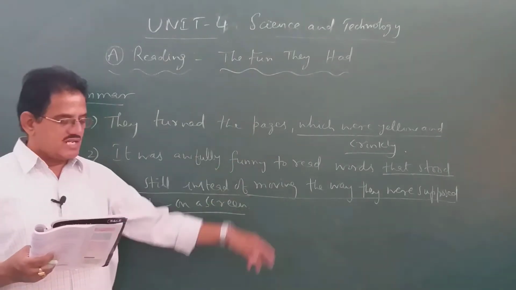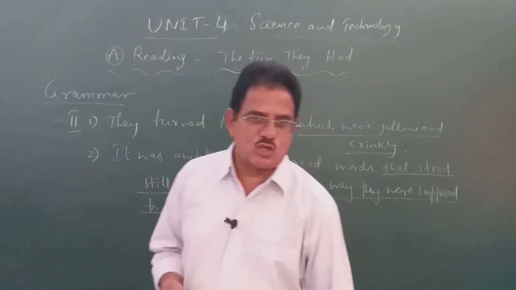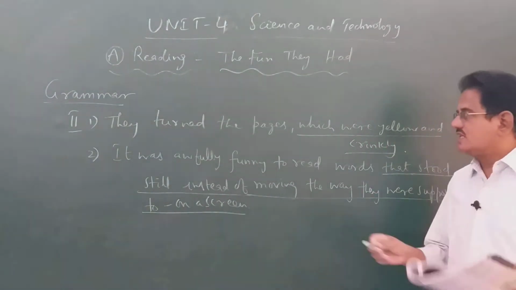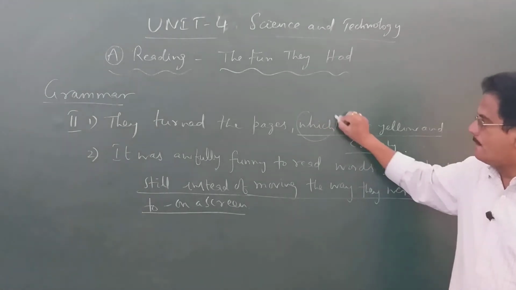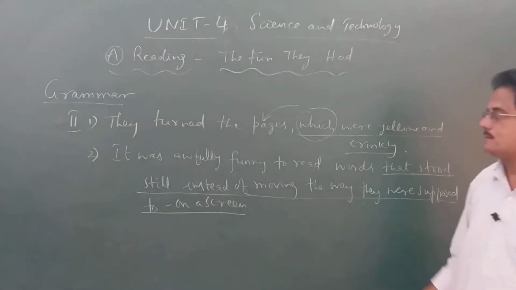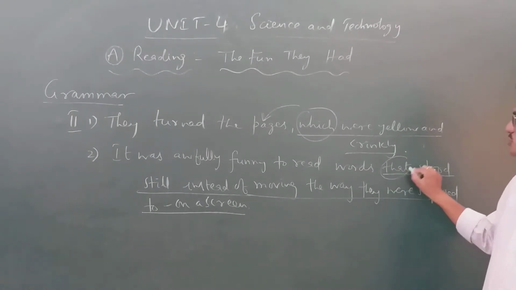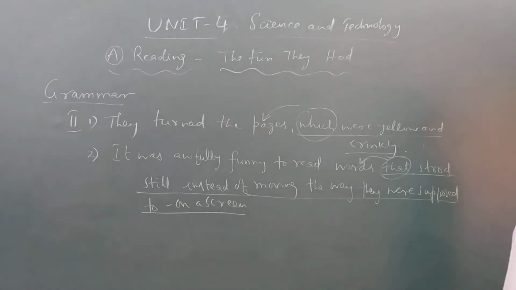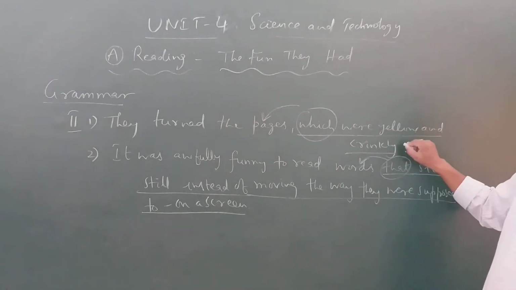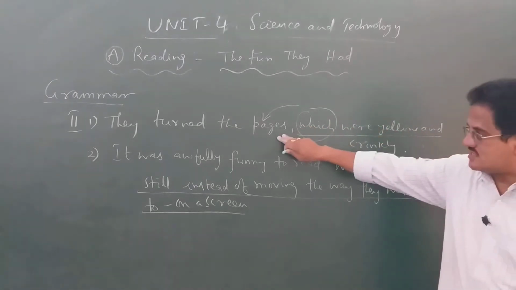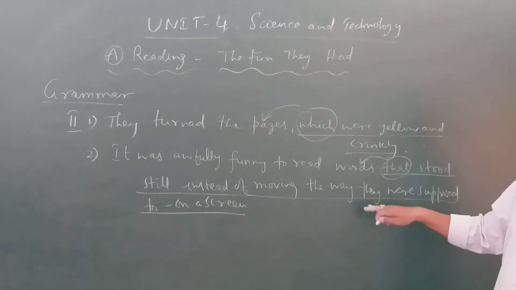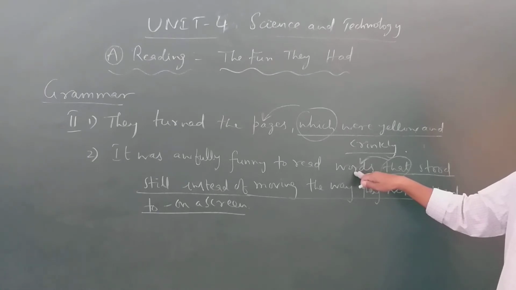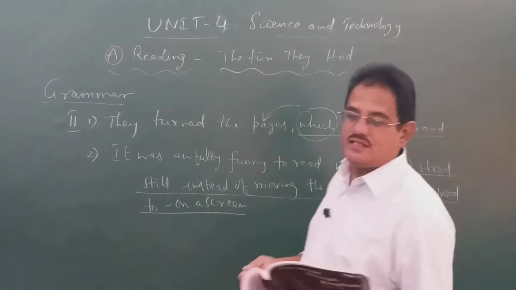The underlined parts in these sentences are known as clauses. Already we know that. They give some extra information. Here, which refers to the pages. Here, that refers to the words, isn't it? What were yellow and crinkly? The pages. What were the things that stood still instead of moving? They were the words which stood still there instead of moving as on a screen.